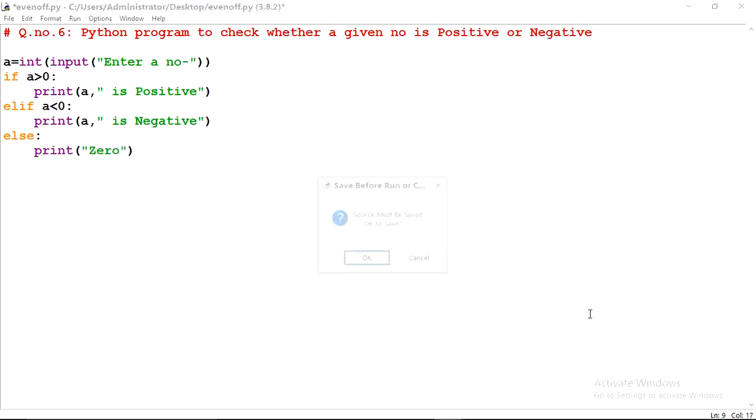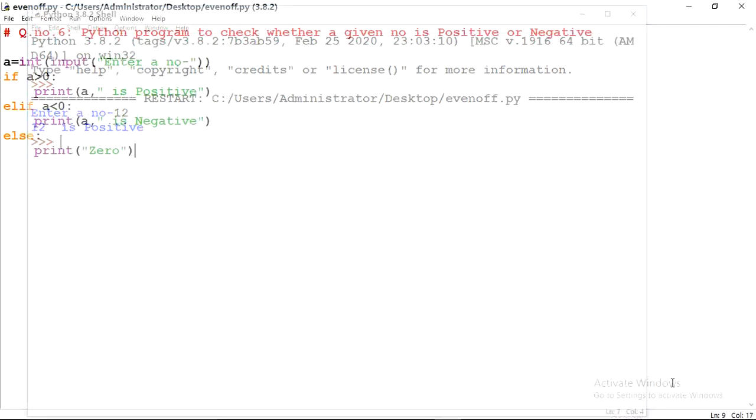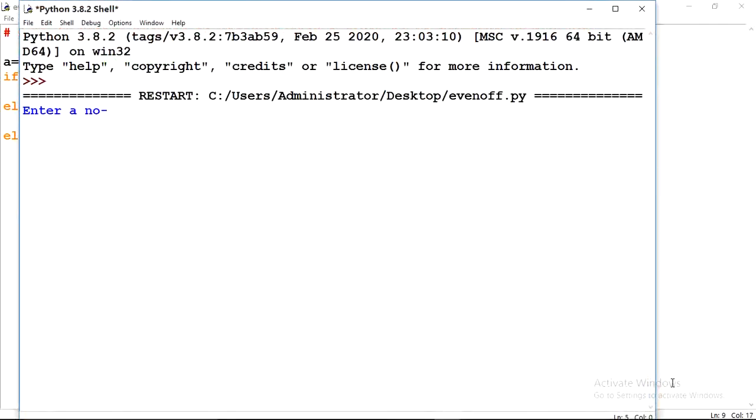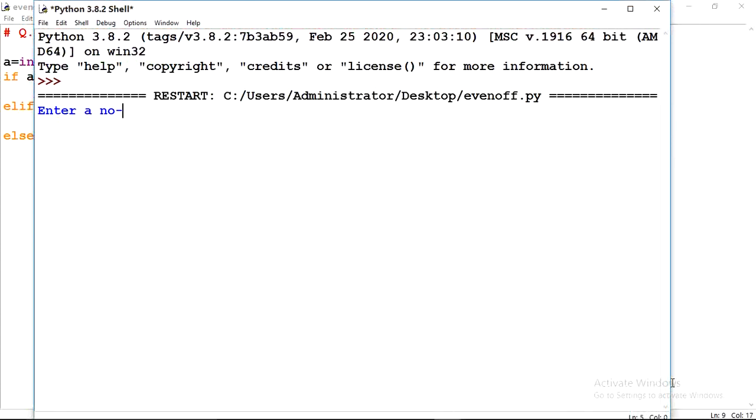Now execute this program. If I write 12, the answer is coming positive. If I write minus 12, the answer is coming negative. If I write 0, the answer will come 0.